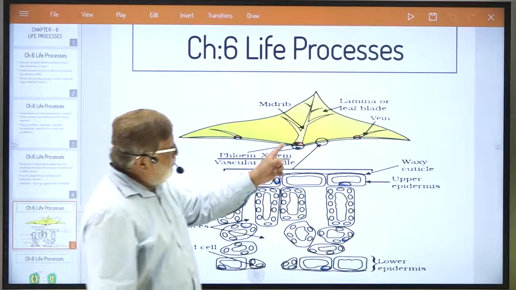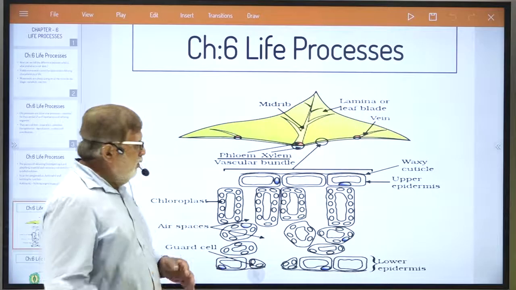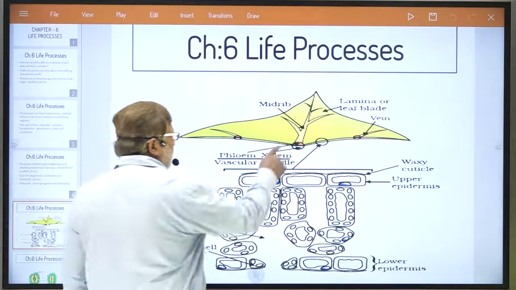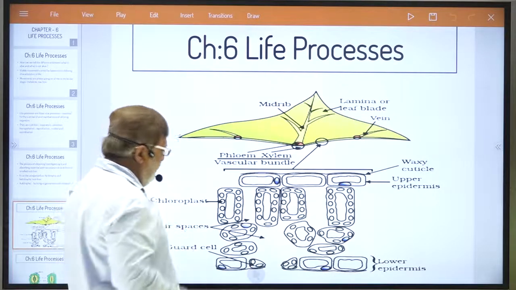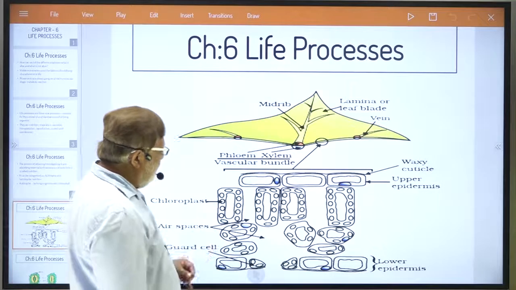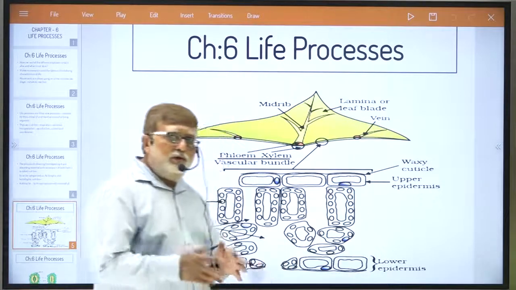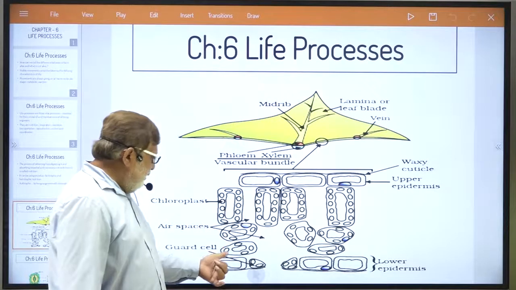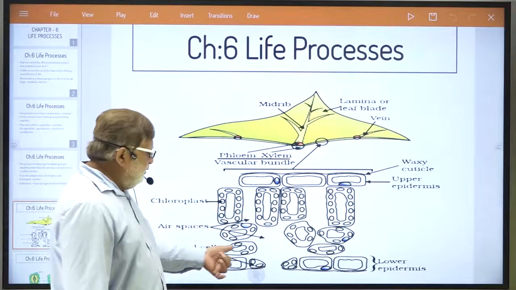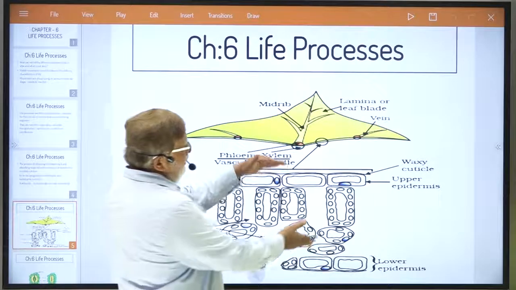You can see the midrib, lamina, leaf blade, vein, that you all know, but inside the main midrib you will see xylem and phloem. Now, dear students, what is important for us is this upper epidermis, waxy cuticle, that you all know, but the main things are chloroplast and stomata. That is important for us to study. Lower epidermis means the lower layer of the leaf.